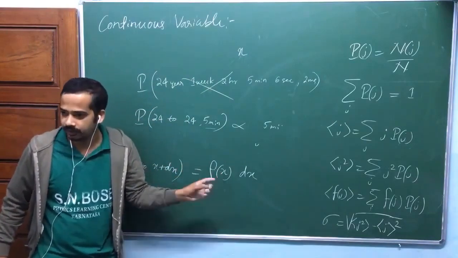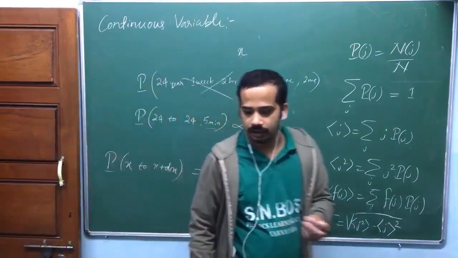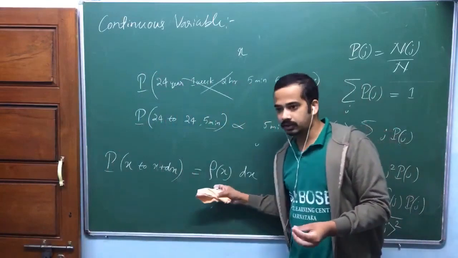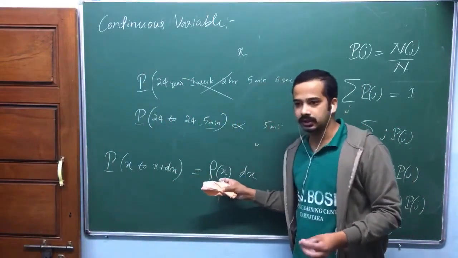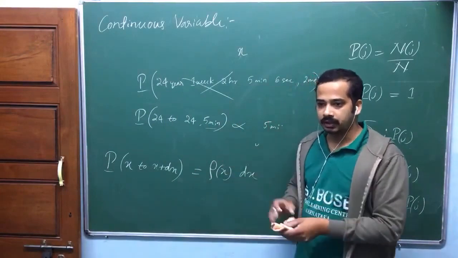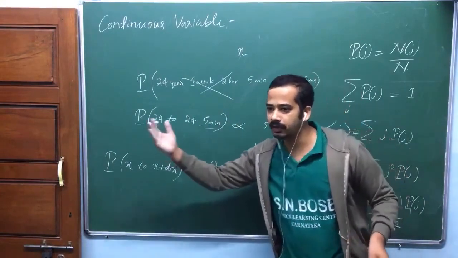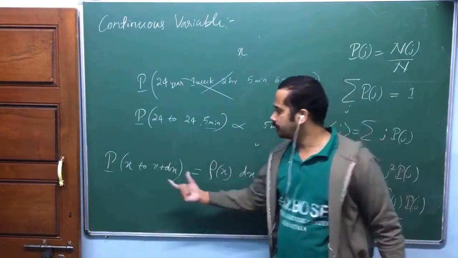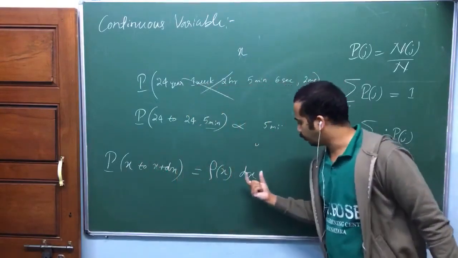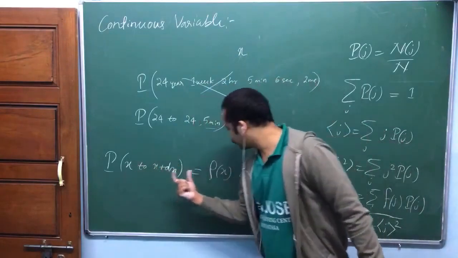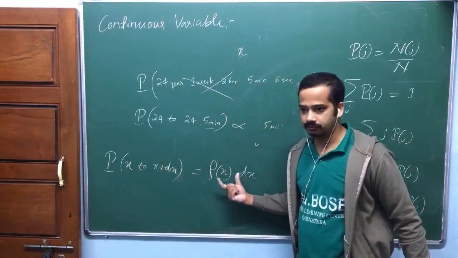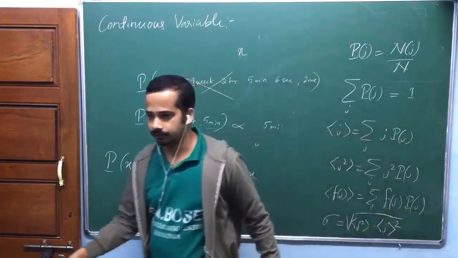Are you getting my point? So again, we call this probability density. Now that probability density may be different at different ages. Am I right? So what I am saying is this probability is proportional to the interval, and proportional to the probability density. We define one more quantity.